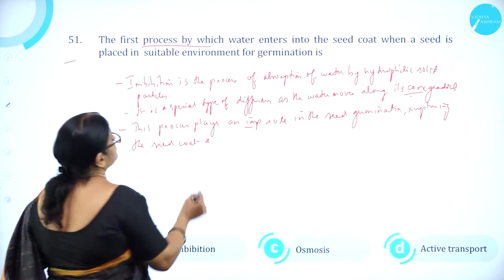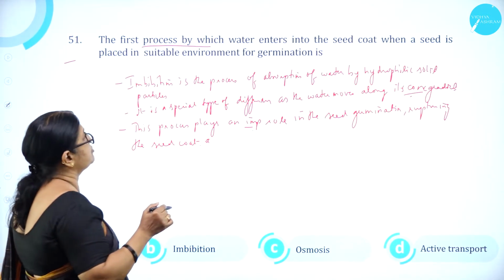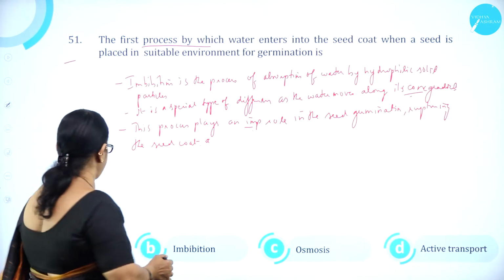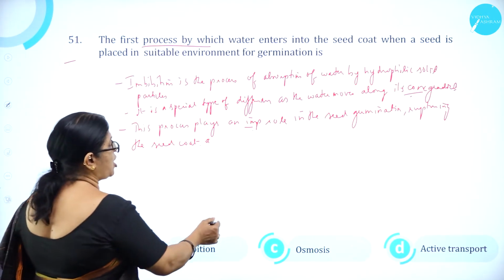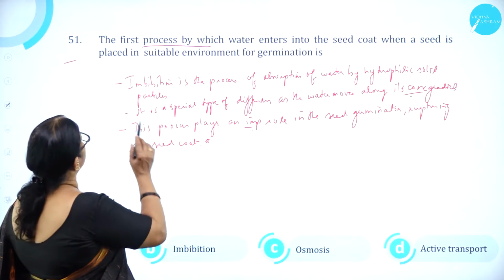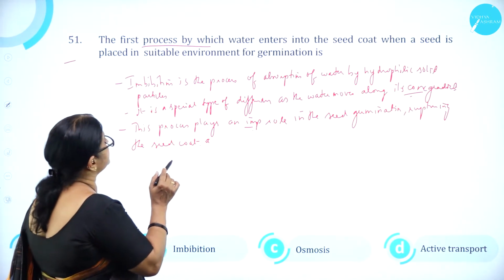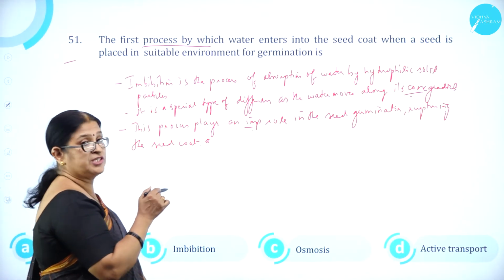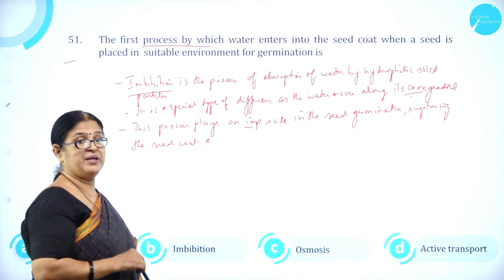Moving on to question number 51. The first process by which water enters into the seed coat when a seed is placed in a suitable environment for germination is: A, absorption; B, imbibition; C, osmosis; D, active transport. The answer is imbibition, because the seed coat is an imbibing material.